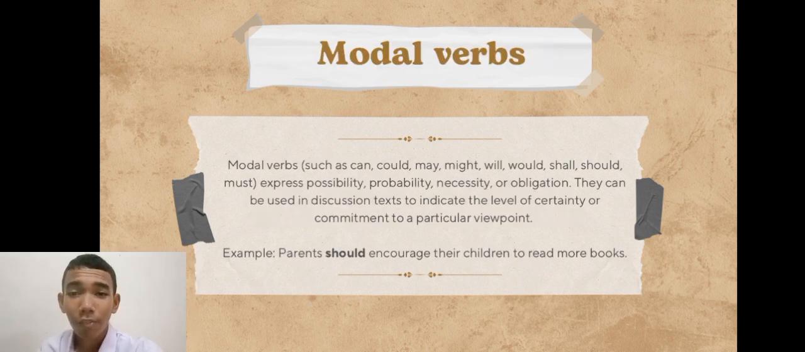And then modal verbs. Examples of modal verbs are can, could, may, might, will, would, shall, should, or must. They express possibility, probability, necessity, or obligation. They can be used in discussion text to indicate the level of certainty or commitment to a particular viewpoint. The example is: parents should encourage their children to read more books.